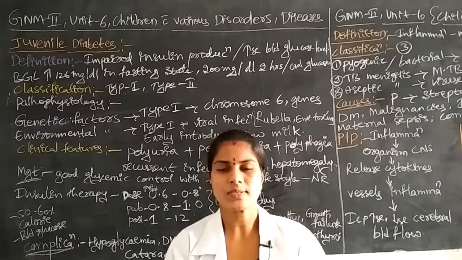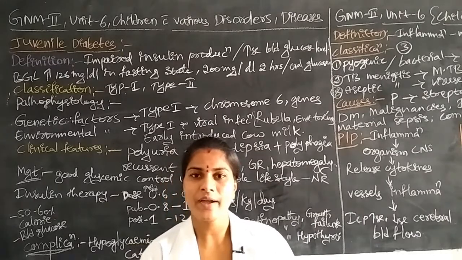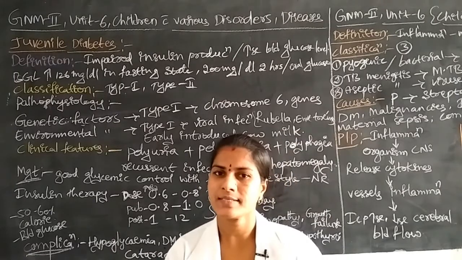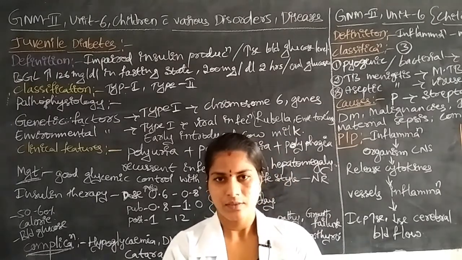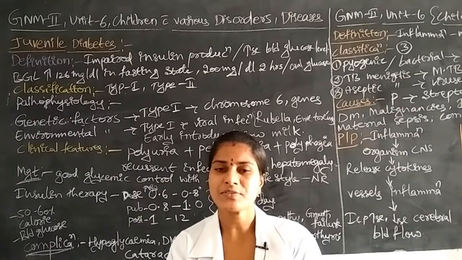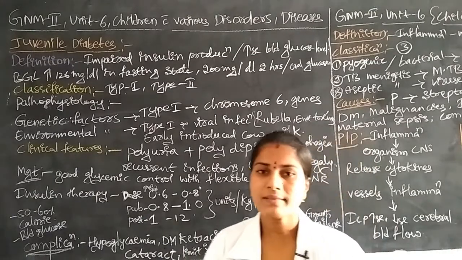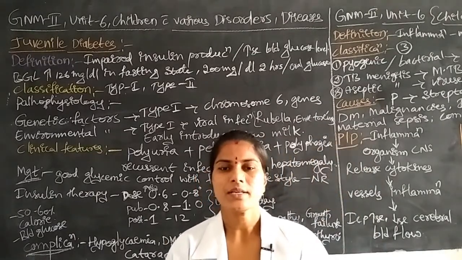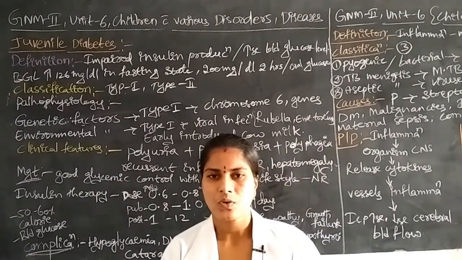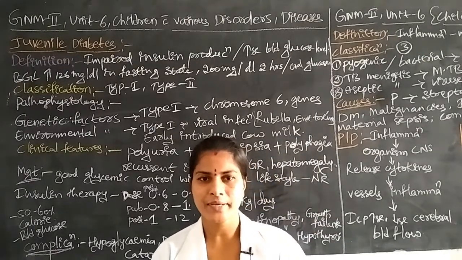Fasting blood glucose levels: before eating any food, the children have a blood glucose level of 126 milligrams per deciliter. After taking glucose through the mouth, after 2 hours we check, and it is 200 milligrams per deciliter. These are the definitions regarding juvenile diabetes in children. Next we will discuss the classification of juvenile diabetes.